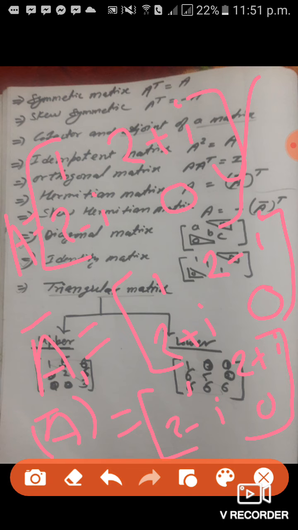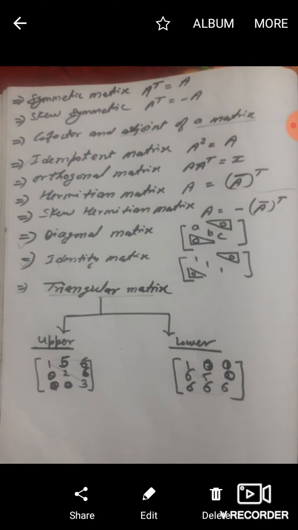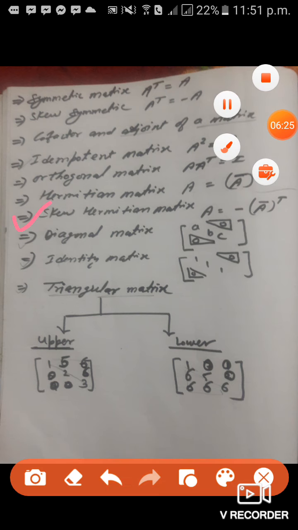How can we make an example? While making the example, we can take any real numbers on one diagonal, and in the other diagonal the elements can be assumed as conjugates of each other. Now come to the skew Hermitian matrix. A skew Hermitian matrix is a complex matrix whose conjugate transpose is the same matrix with a negative sign. Now let us see an example of such a type of matrix.